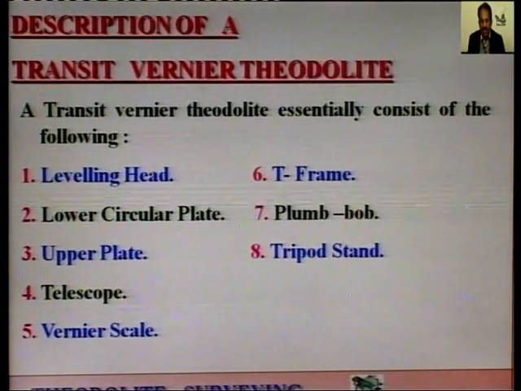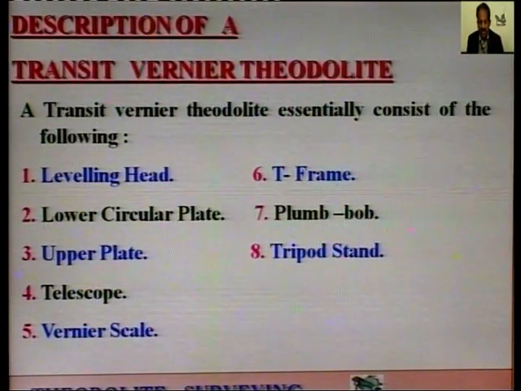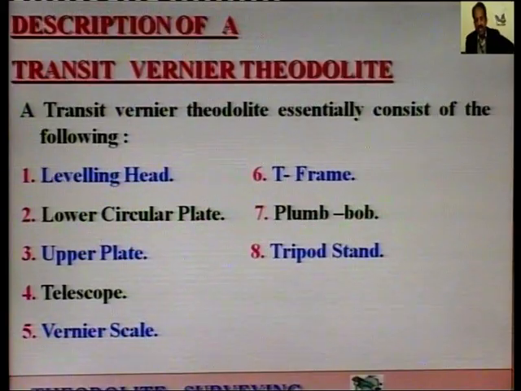T frame is there, plumb bob is there for vertical axis, and we also have a tripod stand given with the theodolite box. So, these are the description or the parts of a transit vernier theodolite. These are 8 important parts of a theodolite.